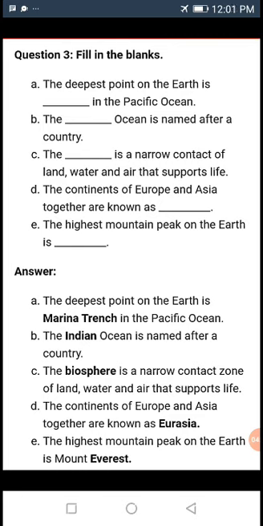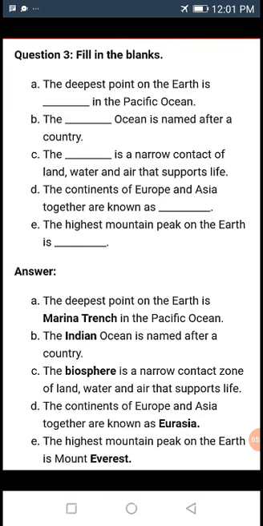Then the blank ocean is named after a country. That is the Indian Ocean. The Indian Ocean is named after a country. Then the blank is a narrow contact zone of land, water and air that supports life. The biosphere is a narrow contact zone of land, water and air.